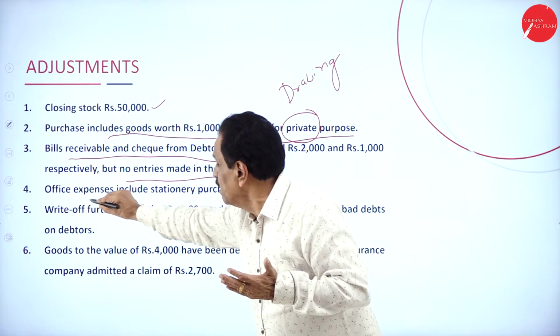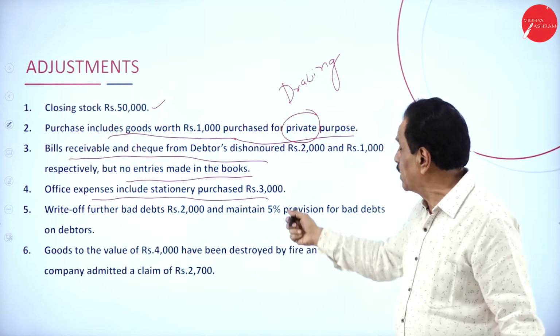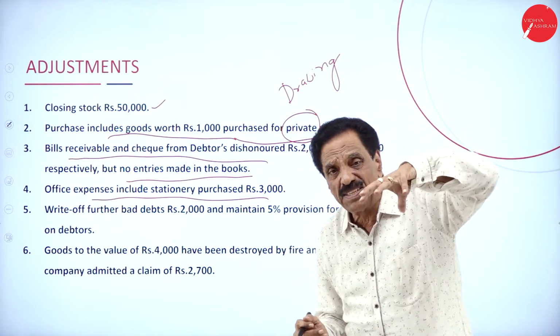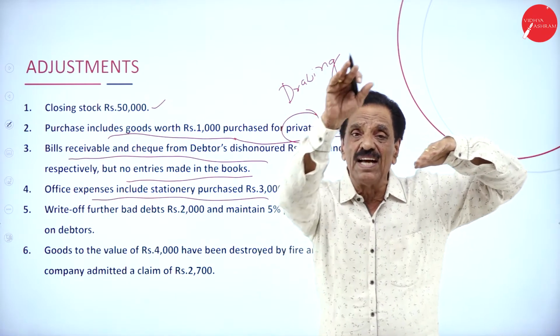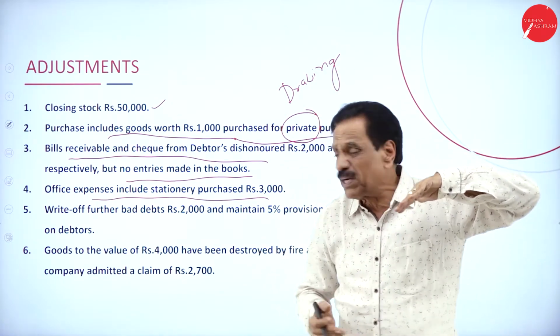Then, office expense includes the stationery purchase of 3,000. In the office expense, how much is included? 3,000. Bifurcate the stationery. Deduct from office expense and show separately 3,000.